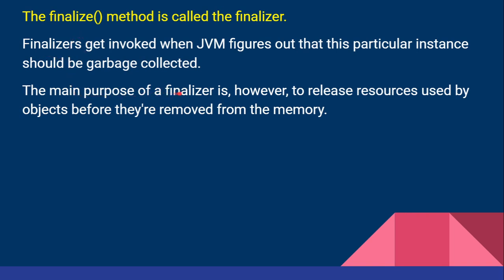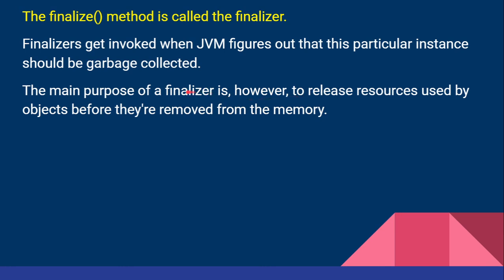The main purpose of the finalizer is, however, to release the resources used by the objects before they are removed from the memory. So once you assign a memory area to a variable, a primary variable or a secondary variable, after using the variable, we have to release the memory allocated by those variables.